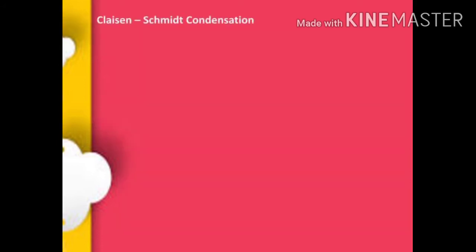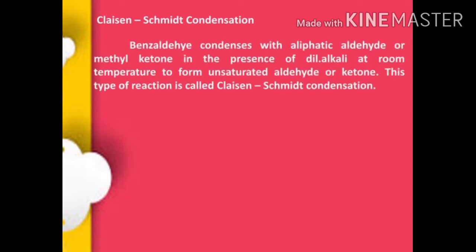Next condensation reaction is Claisen-Schmidt condensation reaction. Benzaldehyde condenses with aliphatic aldehyde or methyl ketone in the presence of dilute alkali at room temperature to form unsaturated aldehyde or ketone. This type of reaction is called as Claisen-Schmidt condensation reaction.